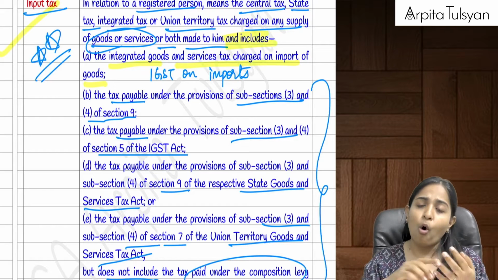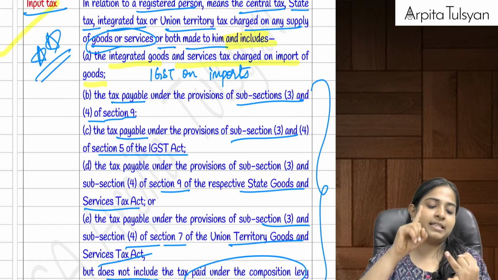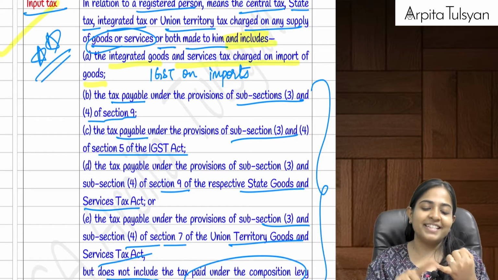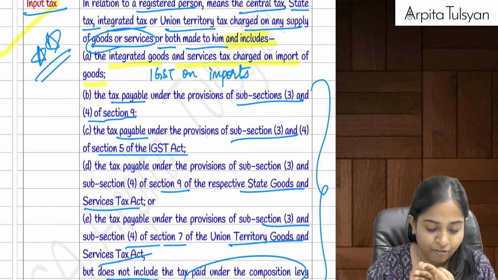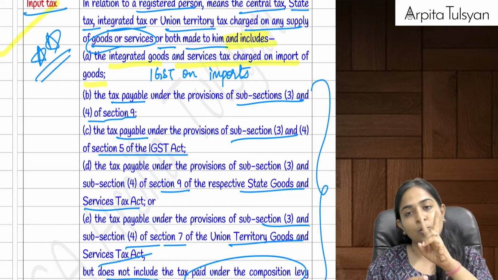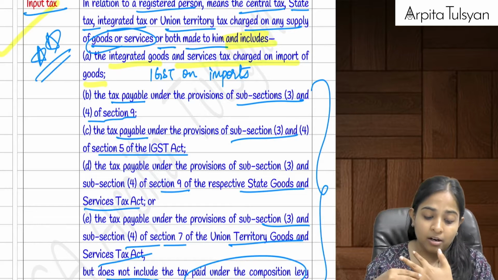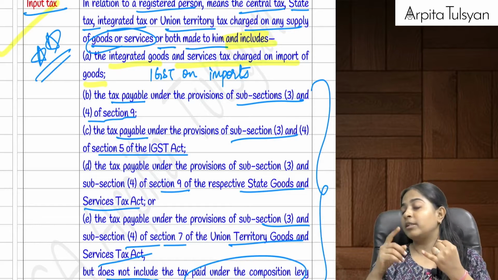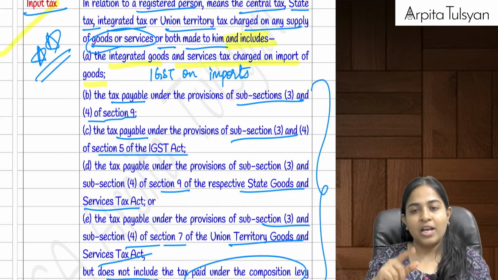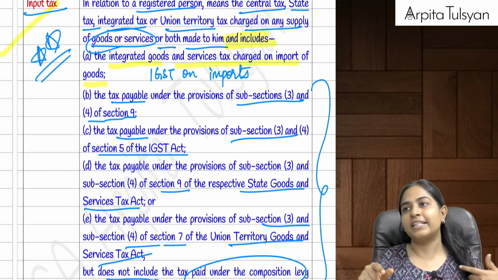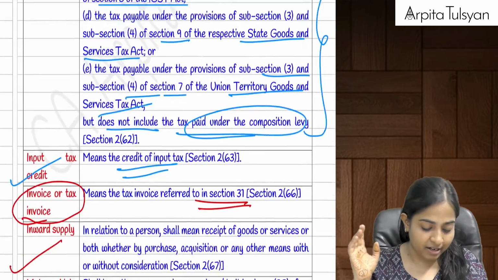Input tax was all the taxes of GST, that is CGST, SGST, UTGST and IGST, that we paid at the time of purchases. Plus, it includes two more important things: IGST paid on imports, and tax paid under reverse charge mechanism under all the laws.